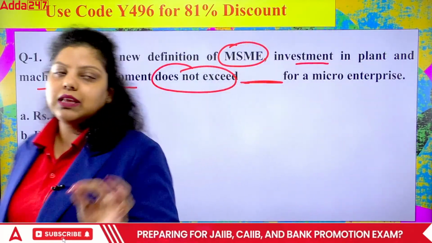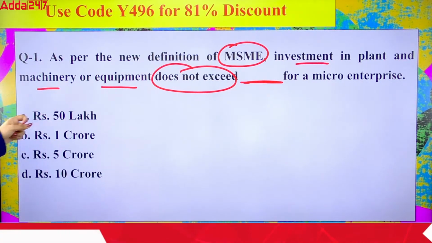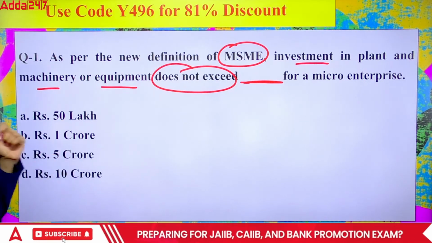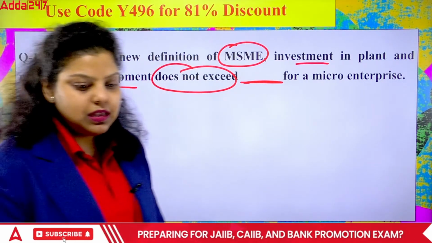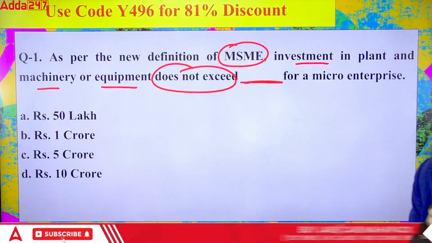So we are talking about the amount of what? Investment in plant and machinery or equipment should not exceed what amount? 50 lakh, 1 crore, 5 crore, 10 crores. A, B, C or D, which of the following is correct? Do make sure everyone is answering this question.